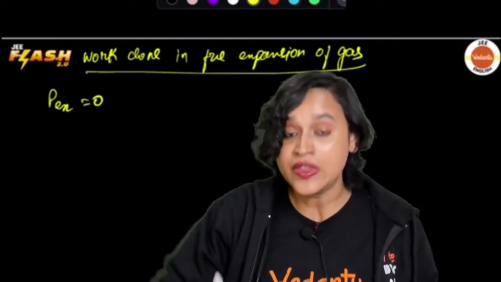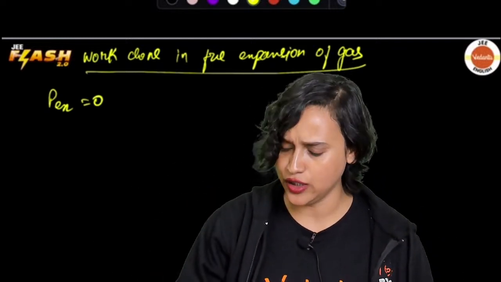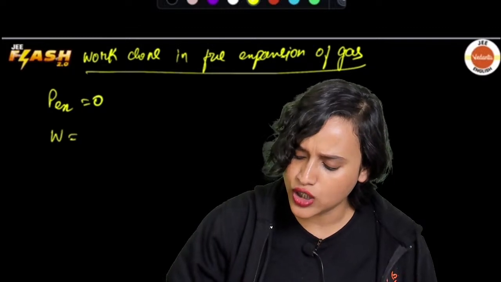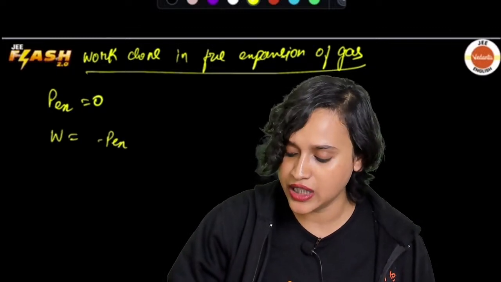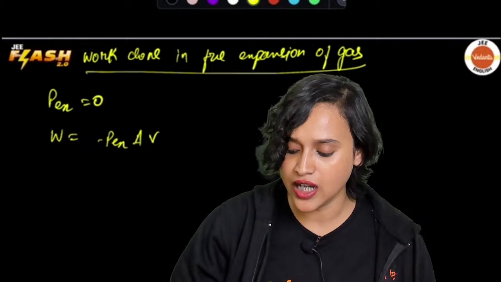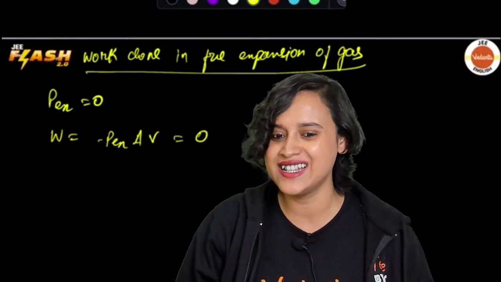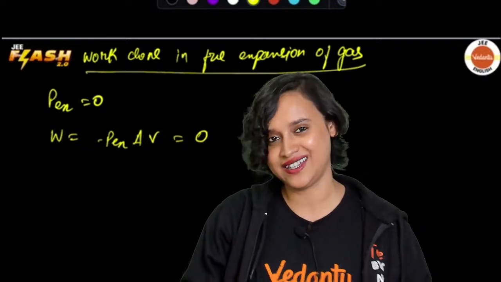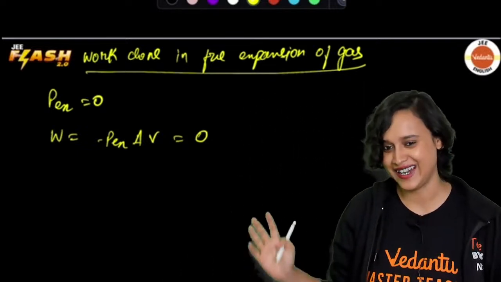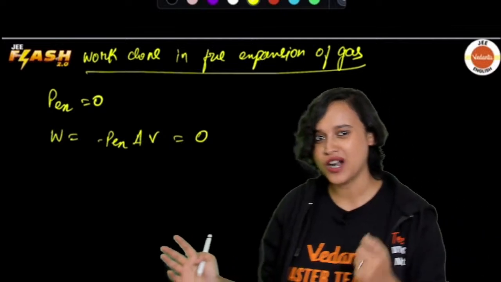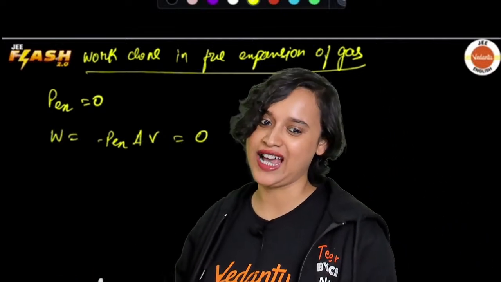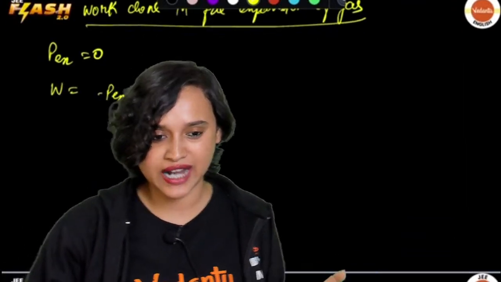Now, if P external is equal to 0, you tell me what is work done. Work done is equal to minus P external multiplied by delta V. Now, if P external is equal to 0, don't you think my whole term of work done is equal to 0? It is going to be 0. So work done in free expansion of gas is equal to 0, right?